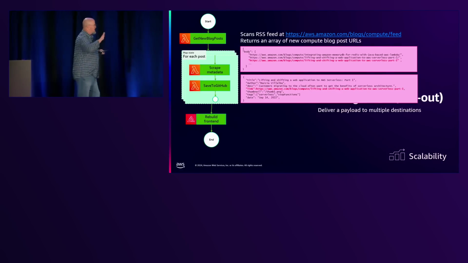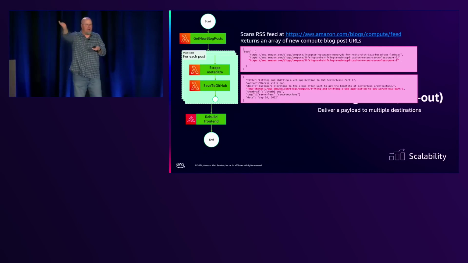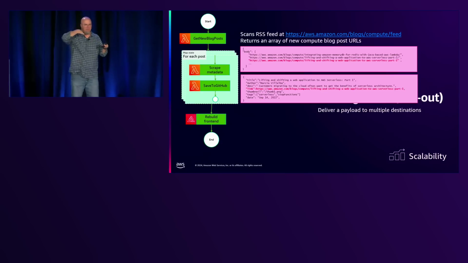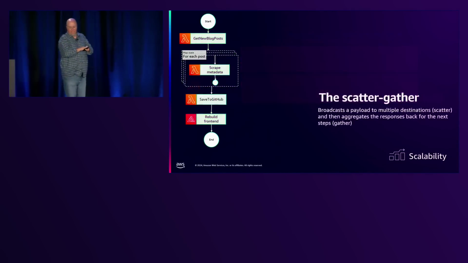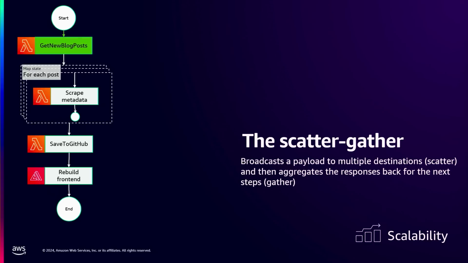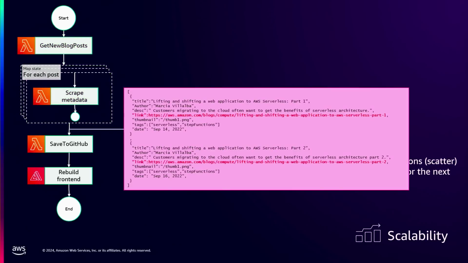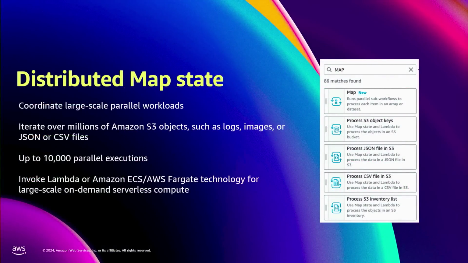But sometimes, not necessarily GitHub, but sometimes you run into your downstream can't handle it. If I'm using dynamic parallelism, Step Functions is going to be very fast, right? It's going to do a lot, and maybe it can't handle it. We use a couple of APIs internally that are not AWS APIs, they're third parties, that I have to throttle, right? So I need a little control over that, so I'm actually going to use the scatter-gather and try not to hit GitHub over and over. So it's the same process where I'm going to go and get the new blogs, and then when I come into the metadata, I'm going to scrape the metadata, and I'm going to gather this all into an array. The parallel kicks it out into an array, and then I'll do one push to GitHub, and there you go.